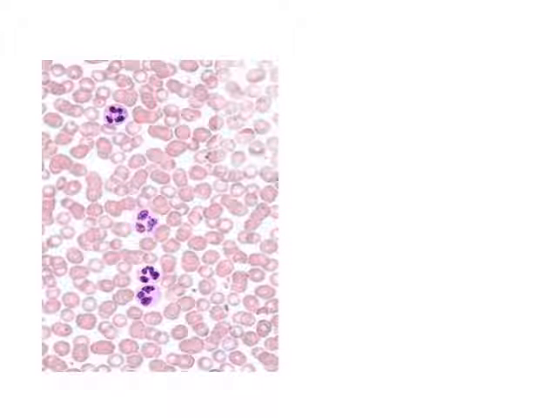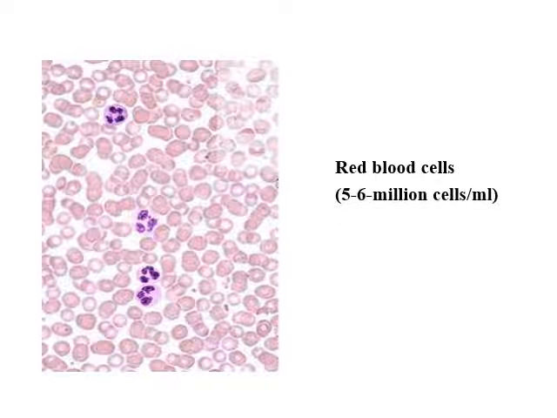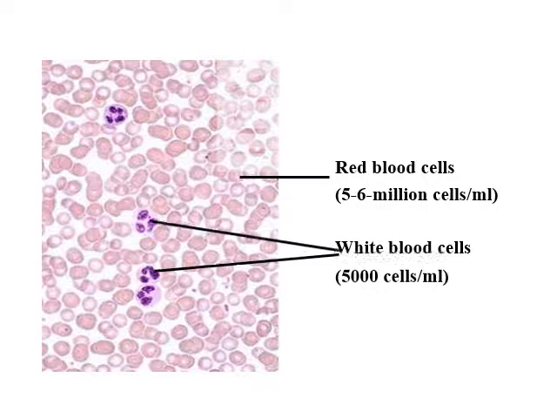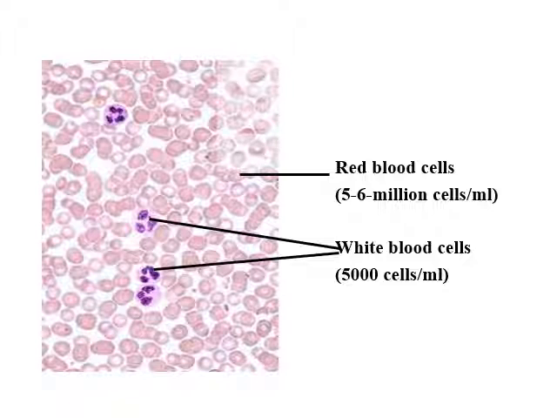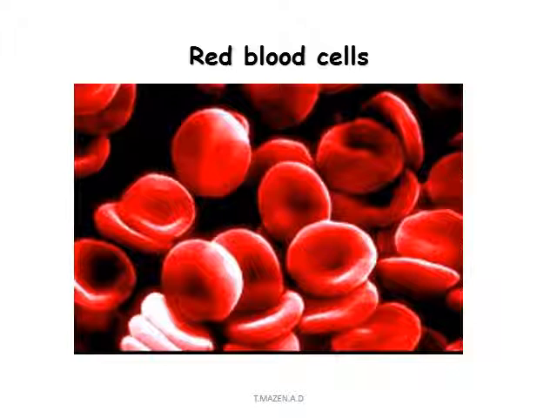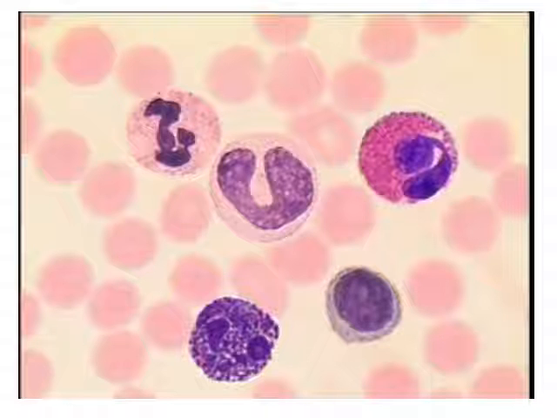Now we're going to move to this figure. This figure shows the red blood cells. They are 5 to 6 million cells per milliliter. There are white blood cells here, and they exist about 5,000 cells per milliliter. These are the red blood cells in the blood smear, and these are the white blood cells. This is the figure showing red blood cells.